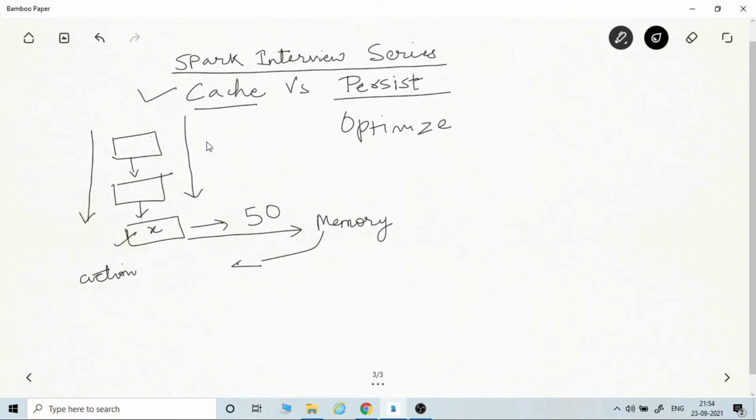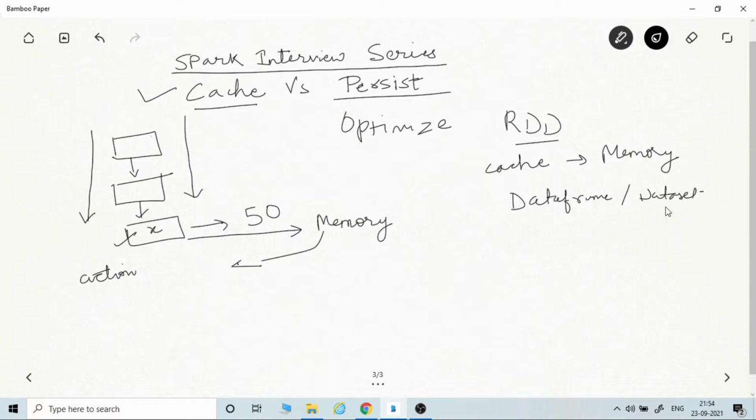There is a difference between cache and persist. We will have a look at that, but before that, let's understand: when you use cache on an RDD, by default it will be stored in memory only. When you have a data frame or a data set and you do a cache, what will happen?